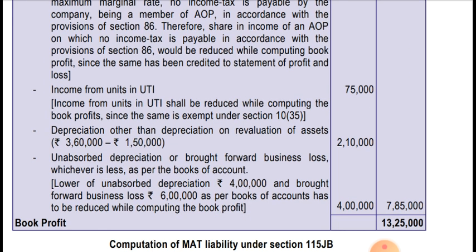And in respect of unabsorbed depreciation and brought forward losses, the lower amount should be allowed as per Section 115JB. So unabsorbed depreciation or brought forward business loss, whichever is less as per the books of accounts. So the lower of unabsorbed depreciation of 4 lakh and brought forward business loss of 6 lakh as per books of accounts has to be reduced while computing book profit. So 4 lakh will be reduced as the lower amount is 4 lakh. After total deductions, the book profit is coming to 13 lakh 25,000.